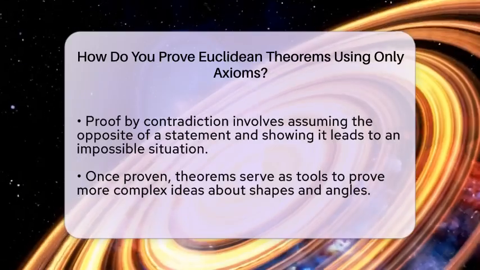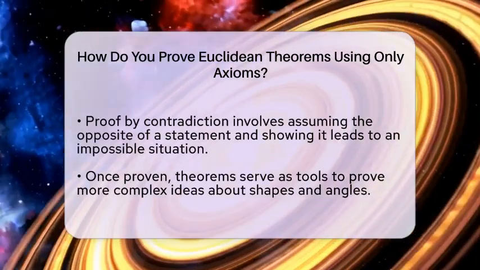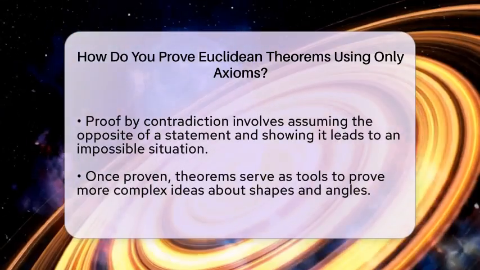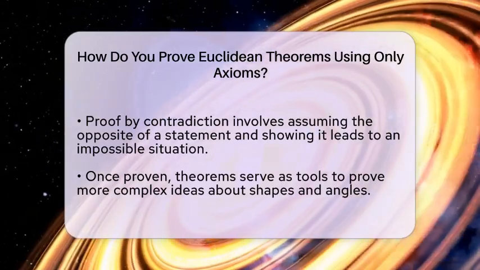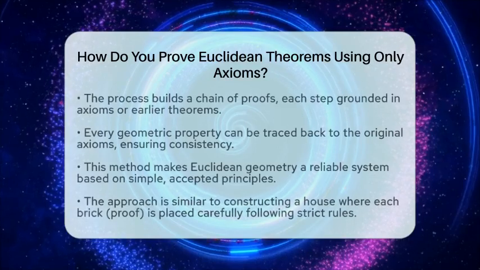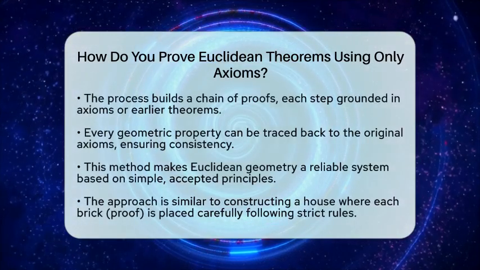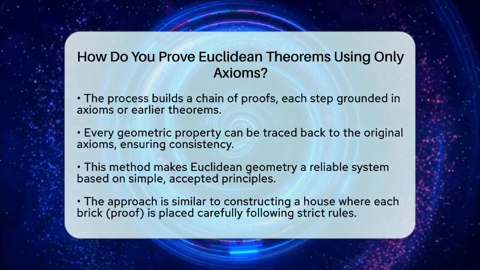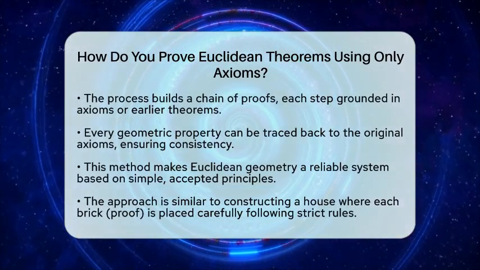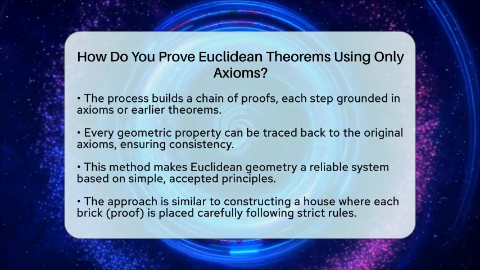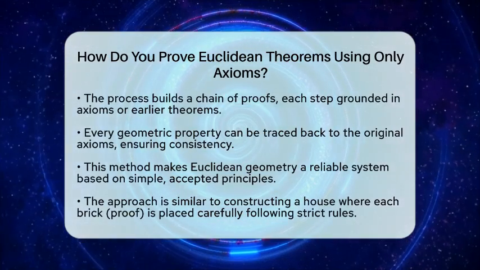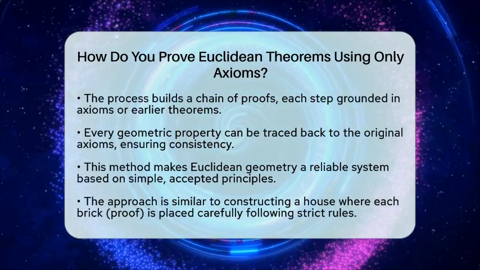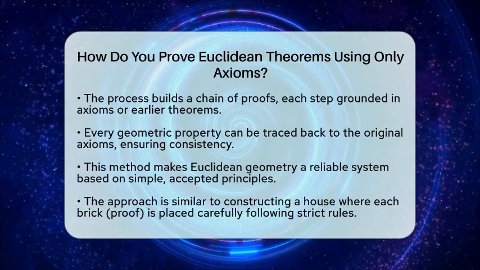As we prove more theorems, they become tools for proving even more complex ideas. For example, once we prove that the angles in a triangle add up to 180 degrees, we can use that to prove other facts about shapes and angles. Each proof is a chain, starting from the axioms and building up step by step, ensuring every link is solid. This process keeps geometry precise and reliable.